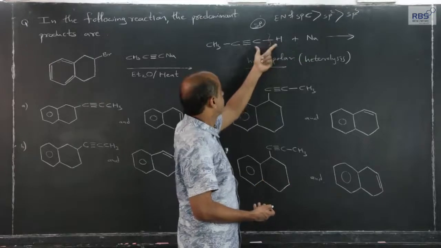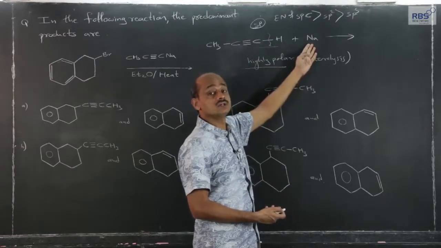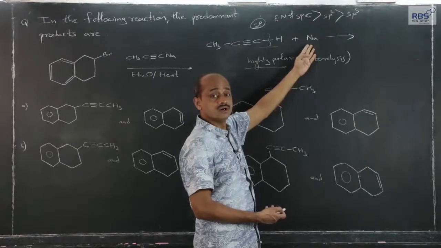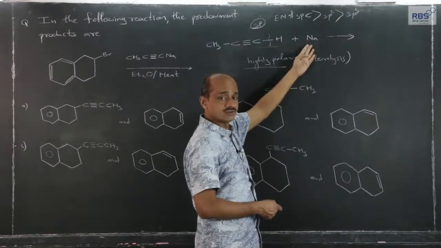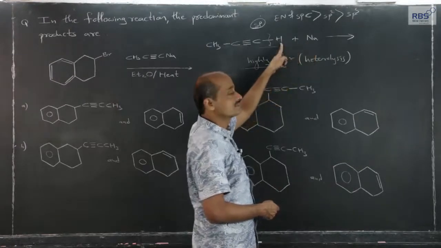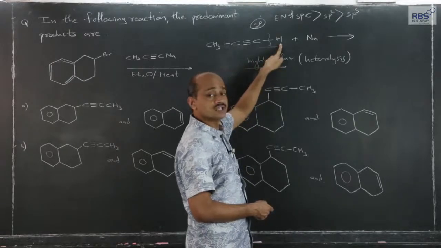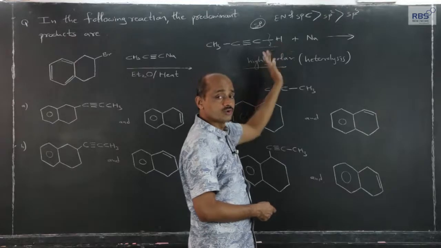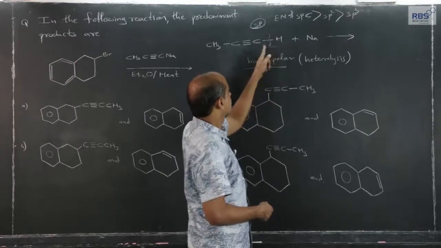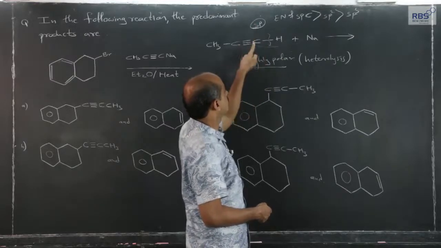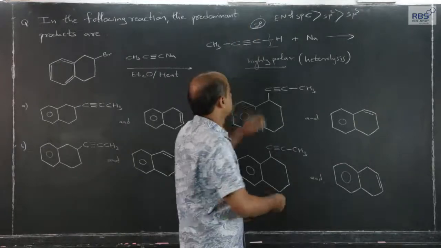Means what? During a reaction, especially with highly reactive reagents like sodium, or it can be NH2 minus ion, highly reactive species, this hydrogen comes out in the form of H plus ions. During a reaction, the tendency of this hydrogen is to come out in the form of H plus ions, means heterolytic breaking should take place here, and this is possible for this single CH bond and not for CH bond of ethene and ethane.